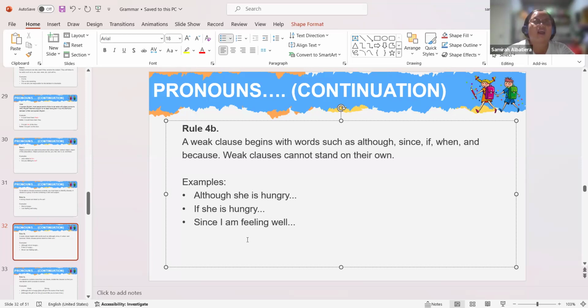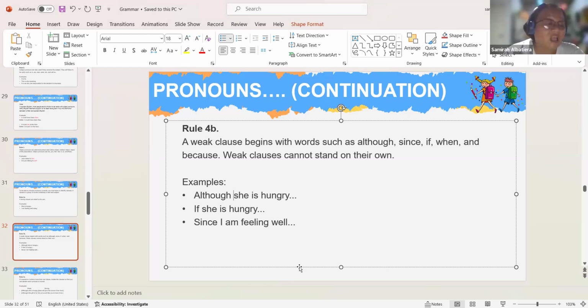We are still waiting and listening because we think that the speaker is going to add something to what she is saying, right? If she is hungry, so what? If she is hungry, then what? So we are still waiting for her to finish.